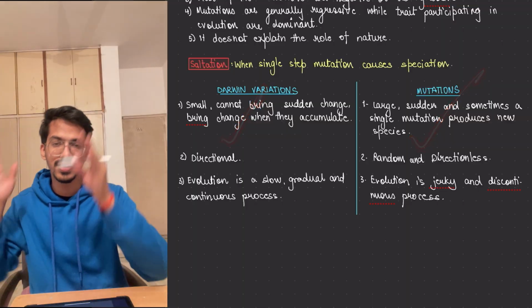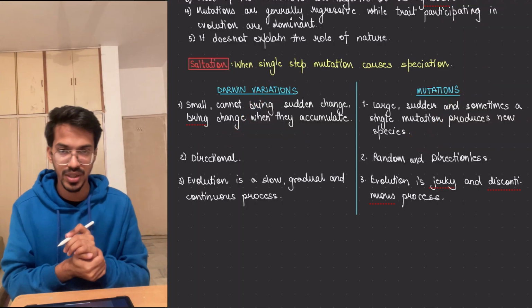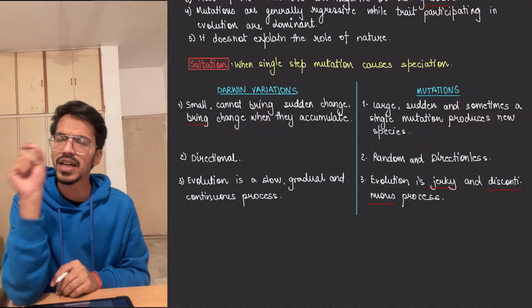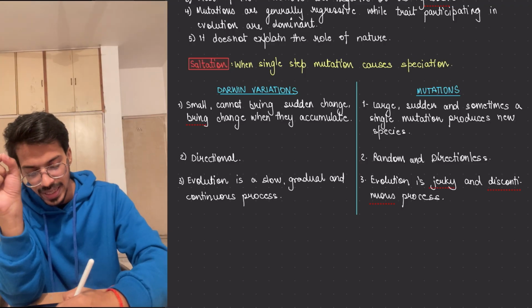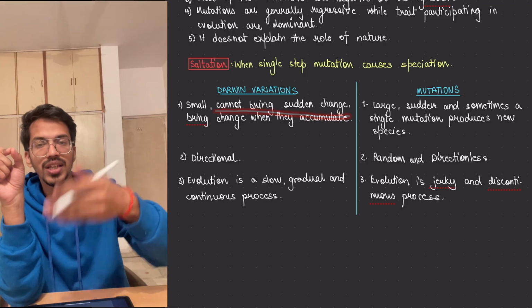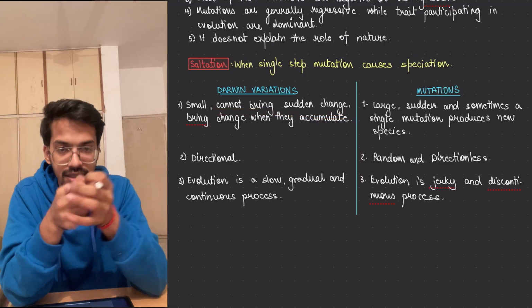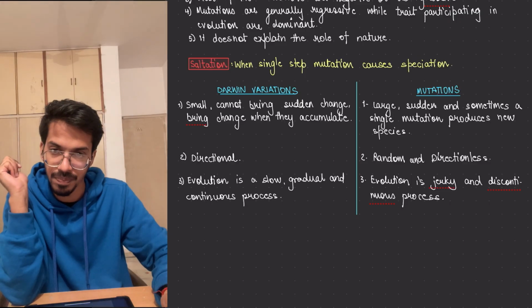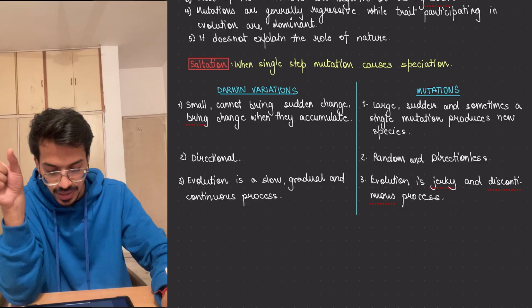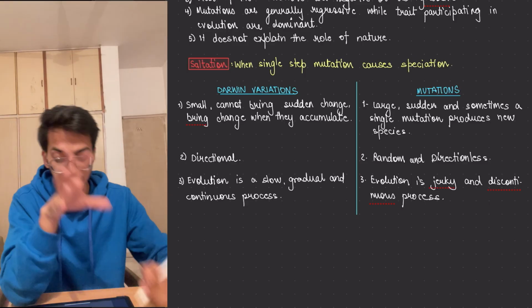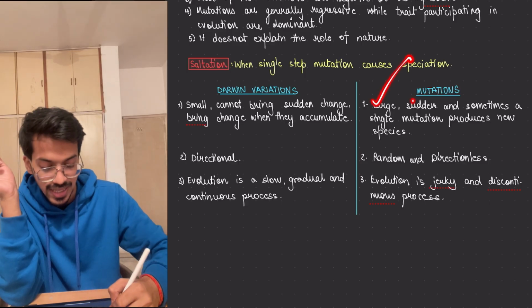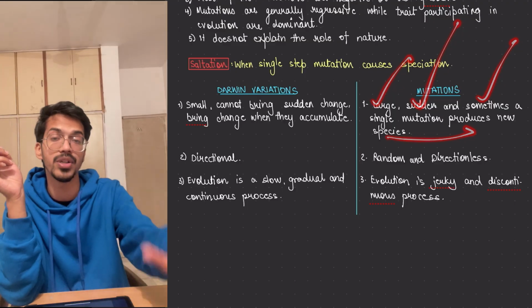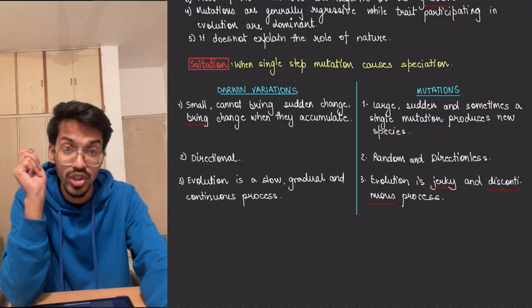What is the difference between Darwin variations and the mutation variations? Darwin variations are small, cannot bring any big change, and the change comes up when they get accumulated, means come together slowly, become so big that a new species is formed. So it's a slow, continuous process. But mutations are large, sudden, and sometimes a single step can produce a new species. That is the saltation thing that happens.